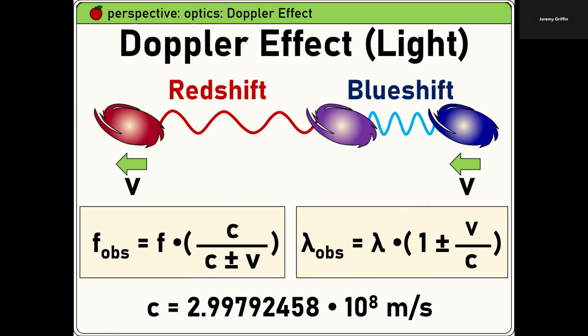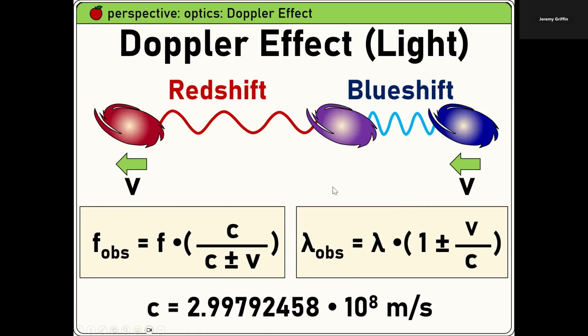But when we get to the theory of relativity, which we'll do in a few weeks in this class, light doesn't actually need a medium to travel through. And that was a really, really weird concept for people to wrap their minds around. Actually, Albert Einstein first figured that out. And as a consequence, this Doppler equation looks a little different than it does for sound. Okay? So you can say, what's the observed frequency or observed wavelength? I have both equations listed here. Here's the speed of light, precisely.